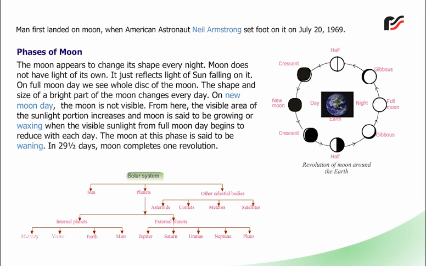Solar System. Sun, planets, other celestial bodies. Planets: internal planets, external planets. Internal planets: Mercury, Venus, Earth, Mars. External planets: Jupiter, Saturn, Uranus, Neptune, Pluto. Other celestial bodies: asteroids, comets, meteors, satellites.